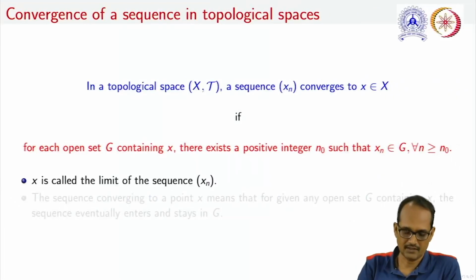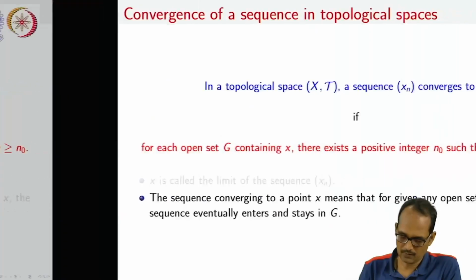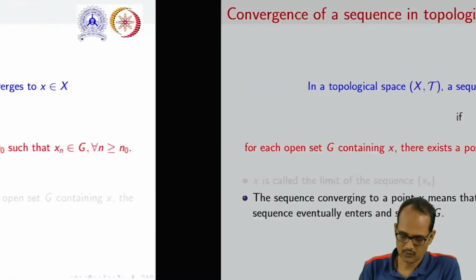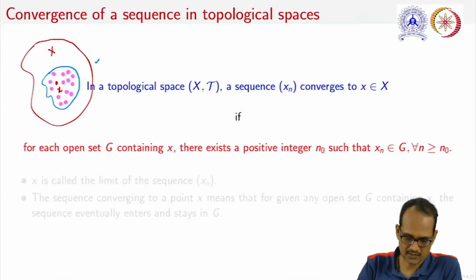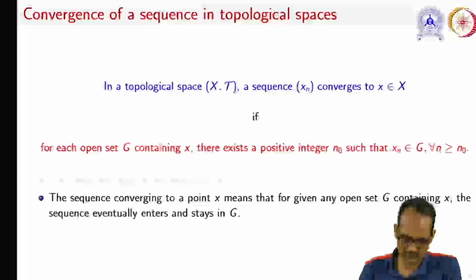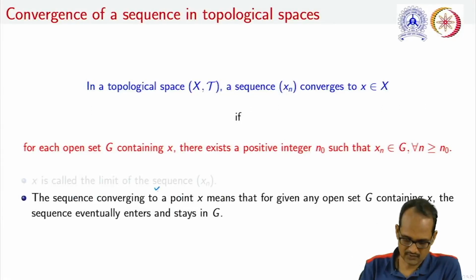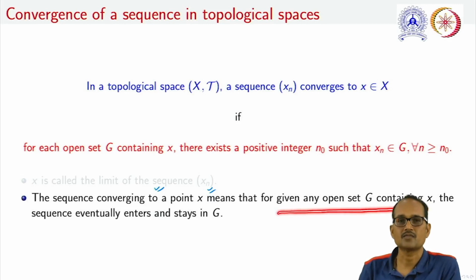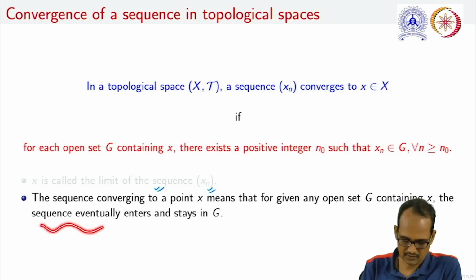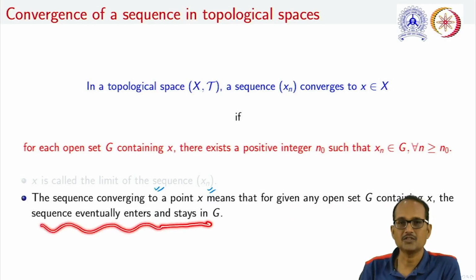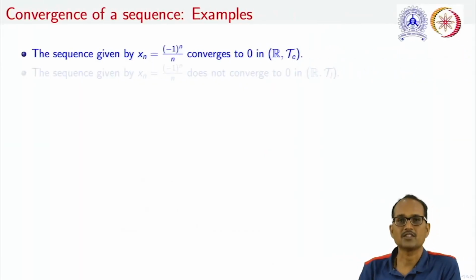When xn is converging to x, we say that x is a limit of the sequence. Also, from the diagram which we have seen here, we can conclude that if the sequence is converging to a point x, it means that if we take any open set G containing x, the sequence eventually enters and stays in G.